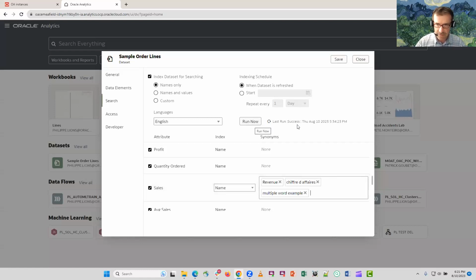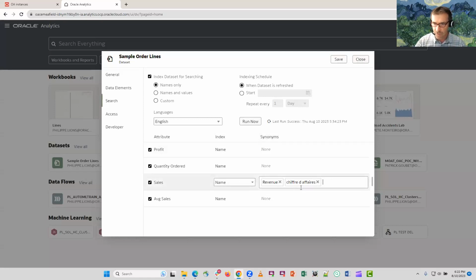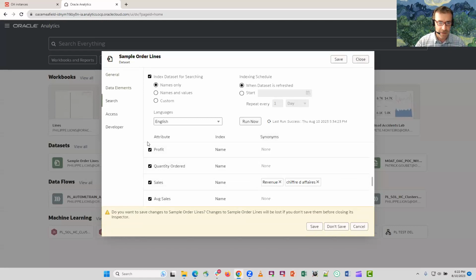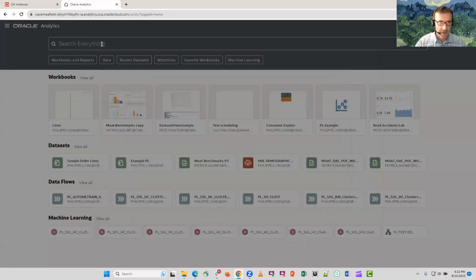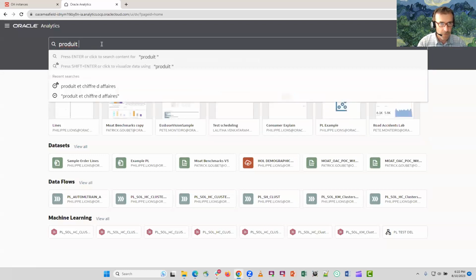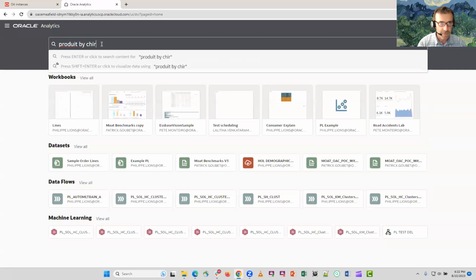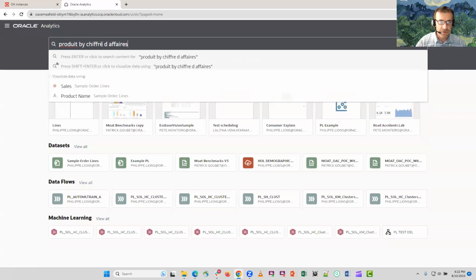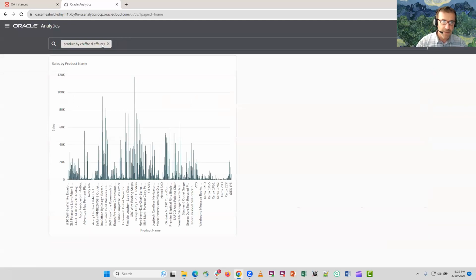This would take 30 seconds. I actually ran it not so long ago, so I'm not going to run it just to save 30 seconds waiting on the screen, but we're going to use what I just did a few moments ago, and I'm not going to save this. I'm just going to try to enter produit by chiffre d'affaires. This is the French word for it, and I'm going to hit Control Enter or Shift Enter, and hopefully it recognized that this was product name and chiffre d'affaires was sales. This is the synonym for it.